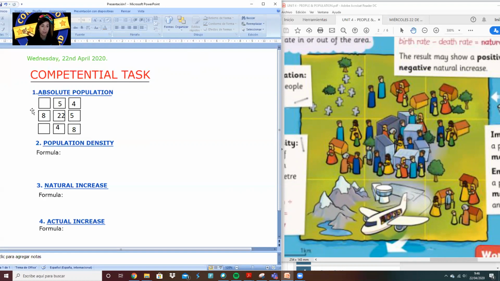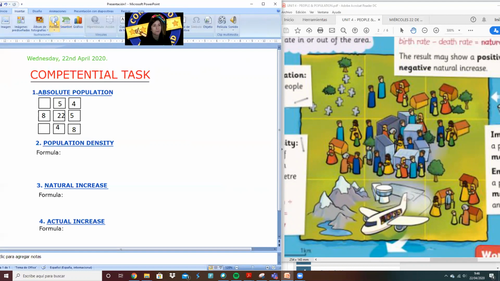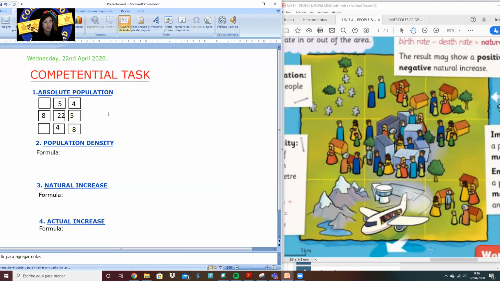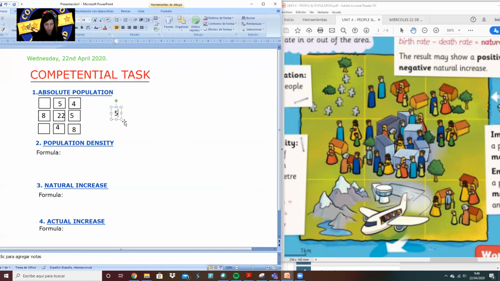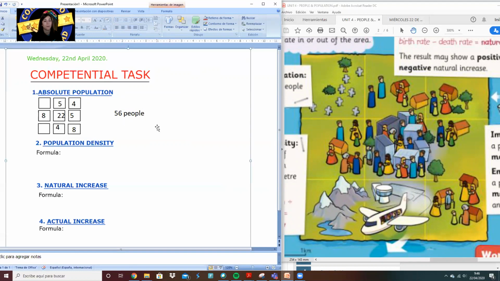After counting people in each of the squares, we have to add all these numbers. So 5 plus 4 plus 8 plus 22 plus 5 plus 4 plus 8. This makes, if I'm not mistaken, a total number of 56 people. So the absolute population here will be 56 people. That will be the answer.